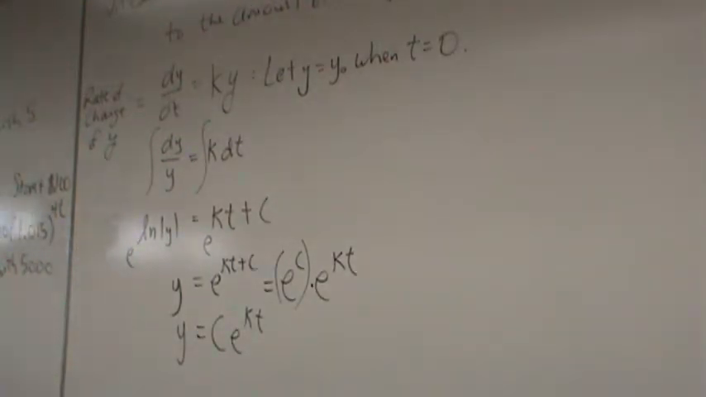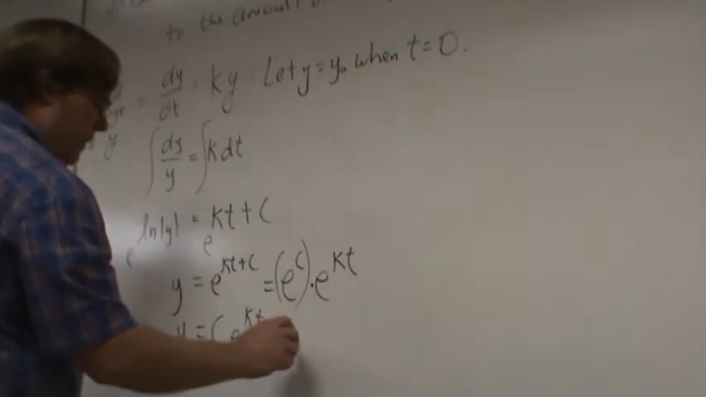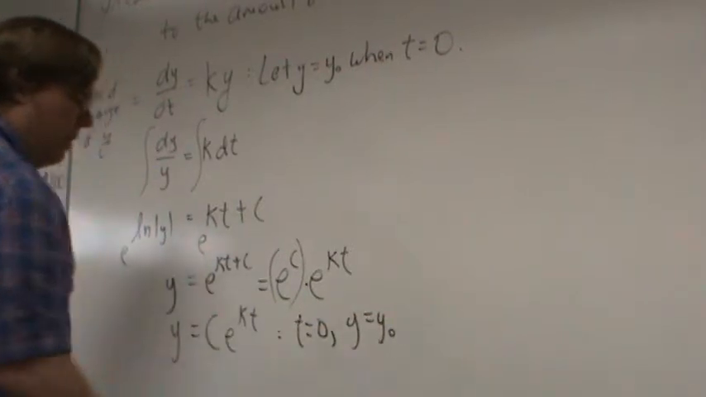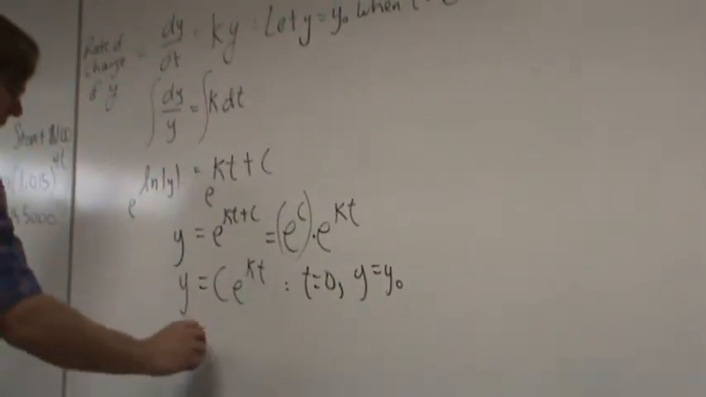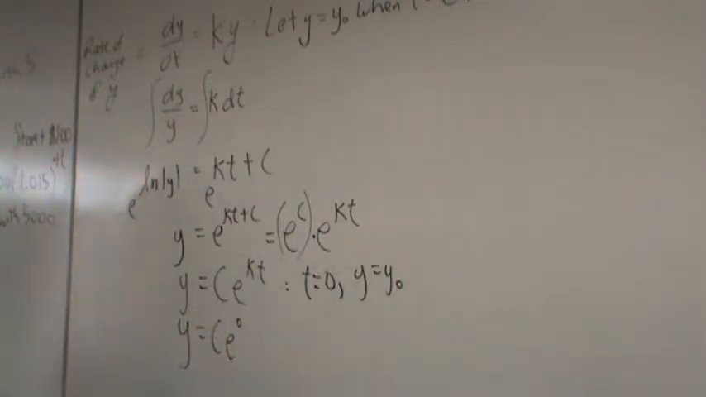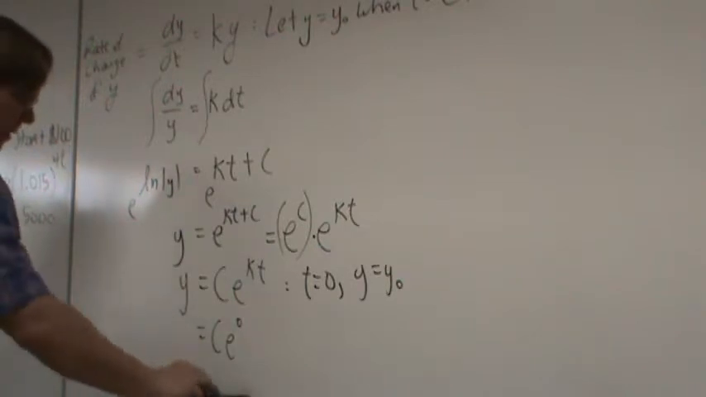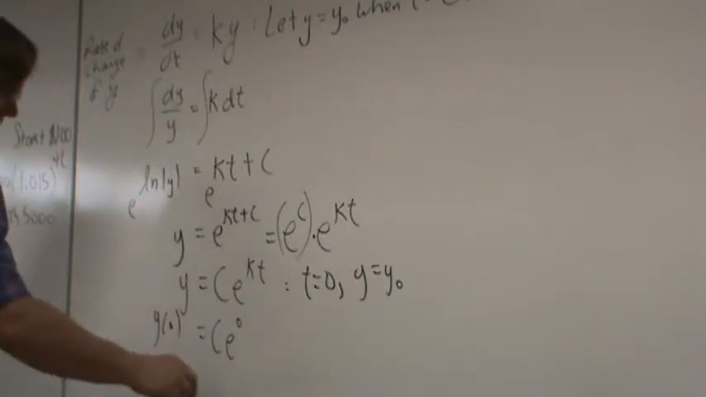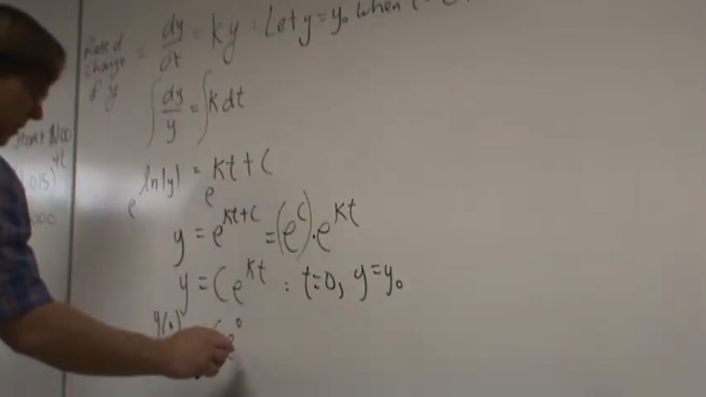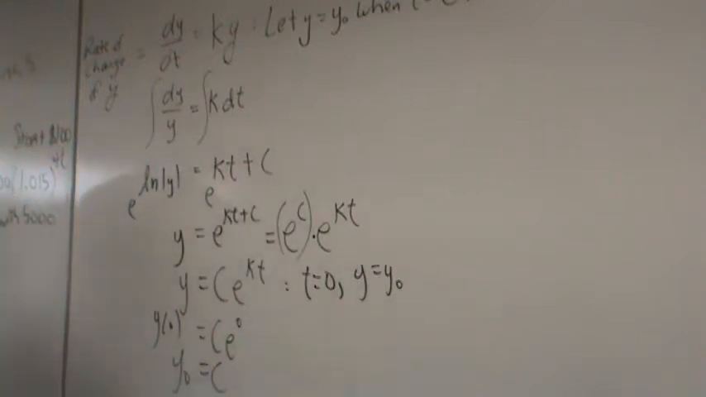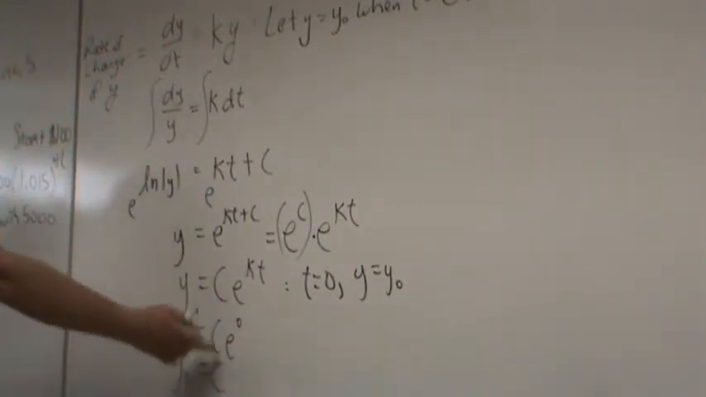And now I'm going to plug in my initial condition. My initial condition says that when t is equal to 0, y is equal to y naught. So I get y equal c times e to the 0 power, which is 1. y of 0 equals c e to the 0. And then y of 0 is equal to y naught, and c times 1 is c. So I now found my constant.